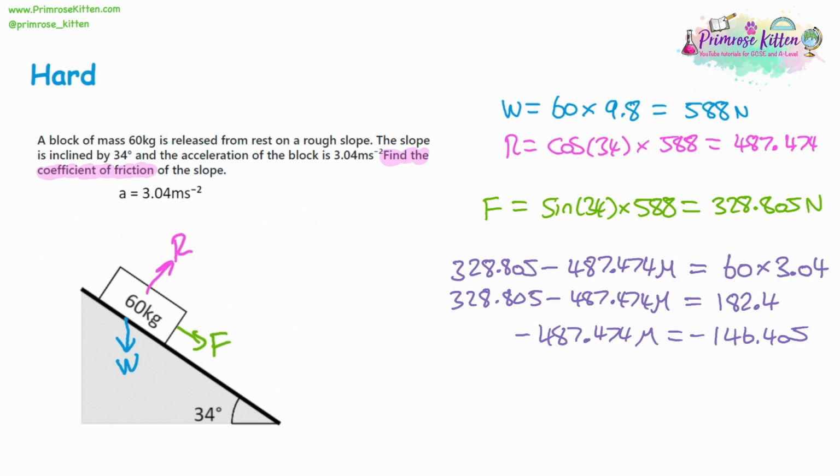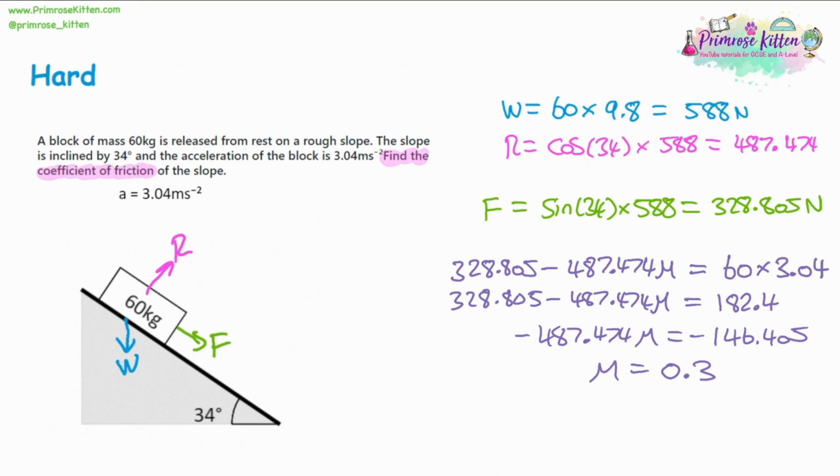So now, to get the coefficient of friction on its own, we need to divide both sides by negative 487.474, and if we do that, we're going to get 0.3. So we've got the coefficient of friction at 0.3. And that's what we're asked to find.